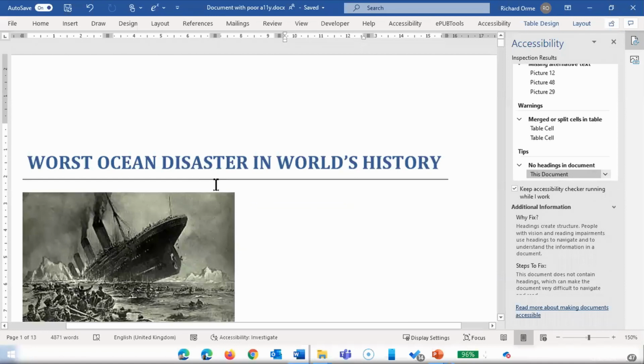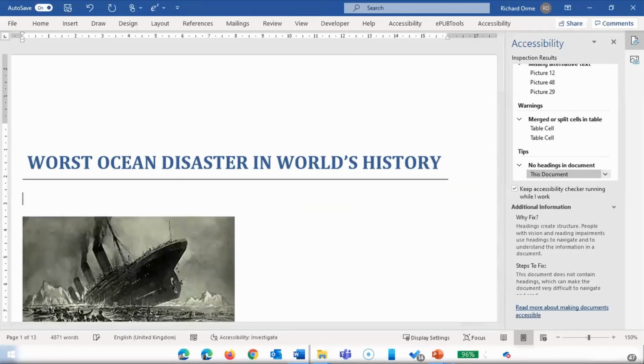And this can be done, for example, by marking up the heading as we showed earlier. Also, one problem is that if you have skipped heading levels, the Word accessibility checker does not warn you about this. So do use the navigation pane to check the heading structure.